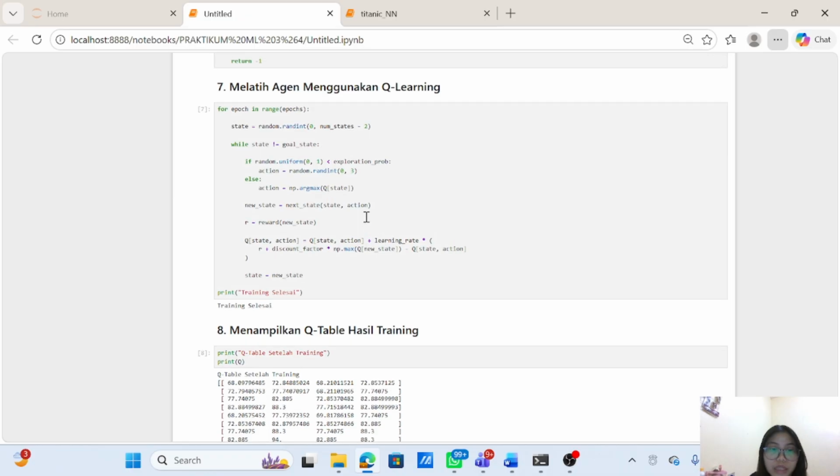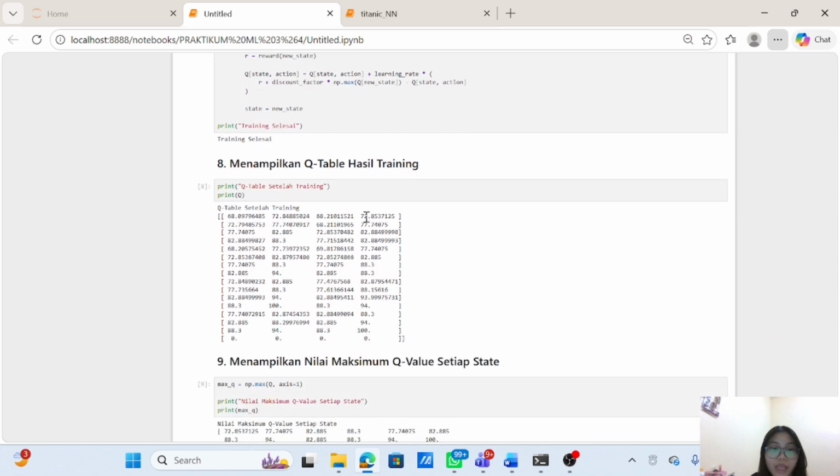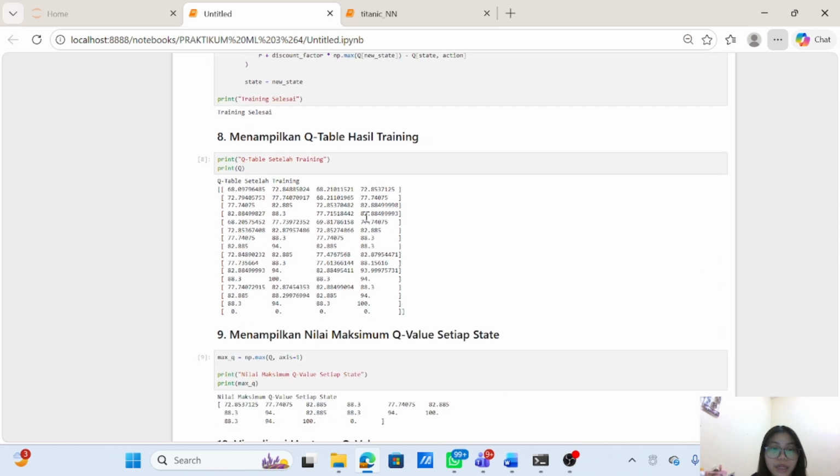The agent was trained over many epochs. The agent starts from a random state, takes an action, moves to the next state, receives a reward, and updates the Q-table using the Q-learning equation. Then I display the Q-table.